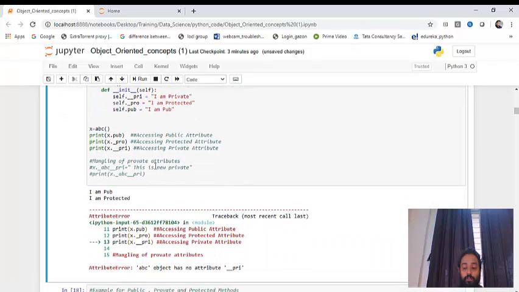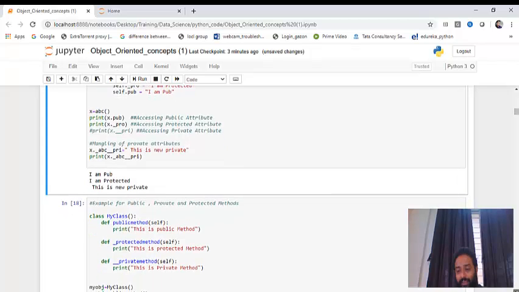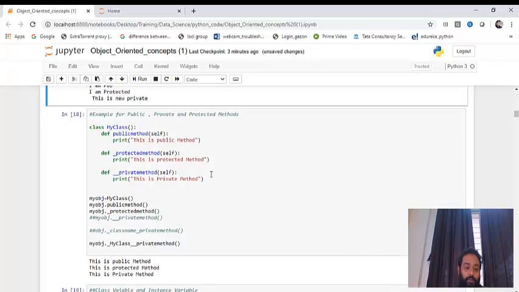Now if I comment this out, new private. So this is clear. Again, same goes for public, private and protected attributes. Same thing is happening here. In the same way I've tried fetching it also.